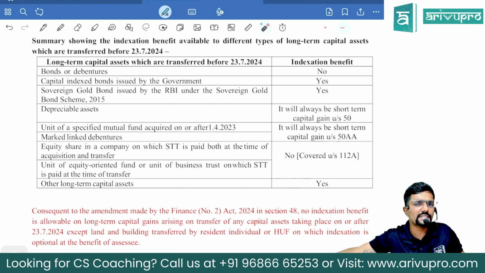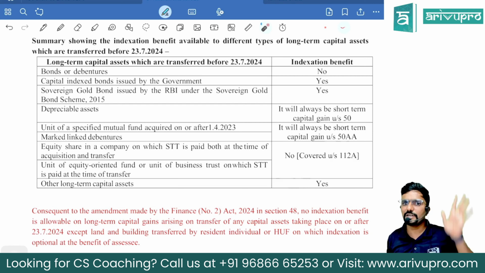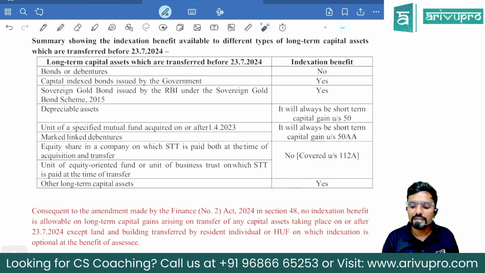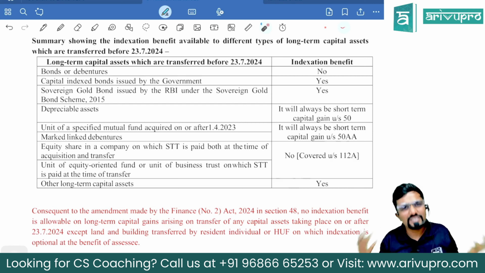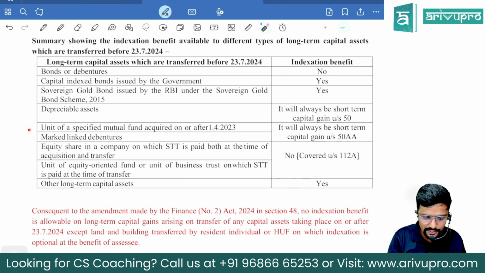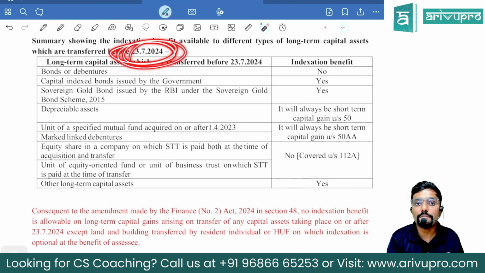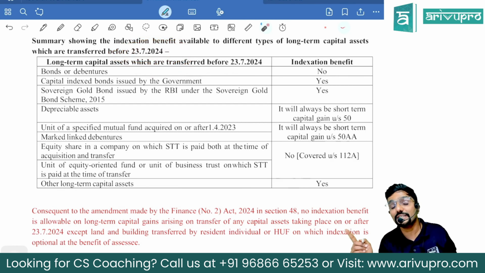What do we calculate under section 50? Short-term gain or loss. Always short-term gain or loss, irrespective of the period of holding. Sir, for that, can we claim indexation? No, because it is always short-term. No indexation. Always calculate short-term gain or loss under section 50. Then unit of specified mutual fund, market linked debentures. Then even now they have added unlisted bonds and debentures. But I am not including them here because I am talking about before 23rd July. Because that unlisted bonds and debentures were added only after 23rd July. That is why I have not given it here.